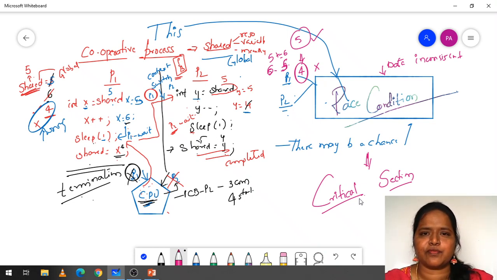So this is the brief introduction: what is process coordination, how the processes are competing, and what problem you will face when the processes are competing. When the processes are competing, you will face a problem called race condition. Race condition is nothing but competing among the processes. The data will become inconsistent, but we don't want the data to be inconsistent. That inconsistent data is wrong data, so we have to avoid that race condition.